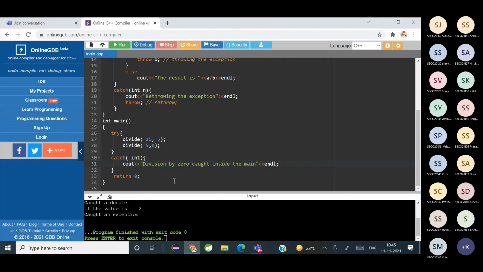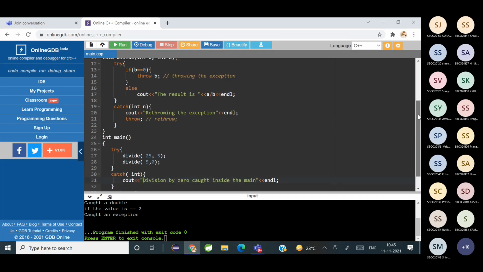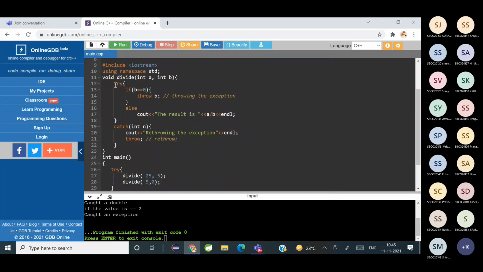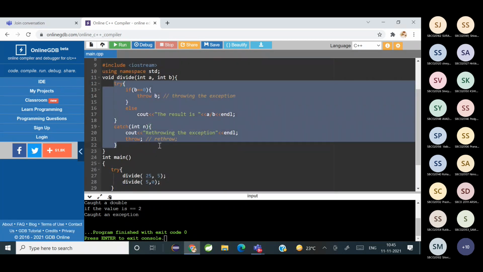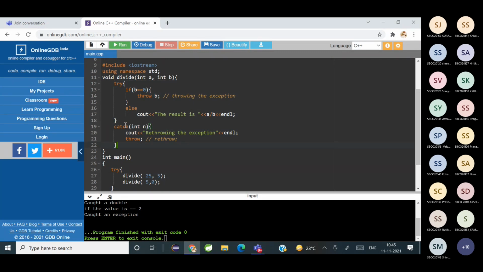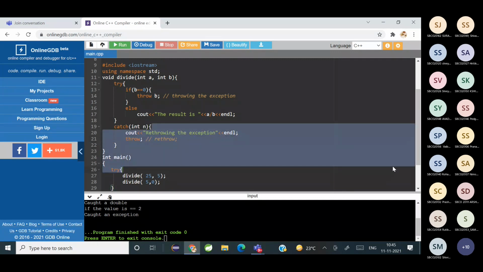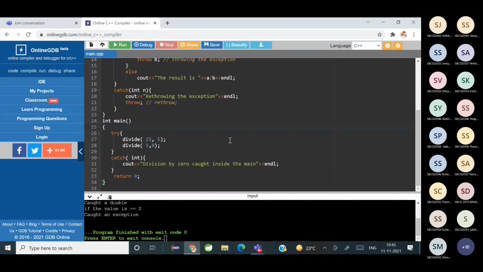Is it clear? समझ में आया? This is called exception rethrow. So the exception had occurred inside the function, but instead of handling it inside the function, it threw it again, and it is getting handled by the main function or the calling function. Have you all understood?